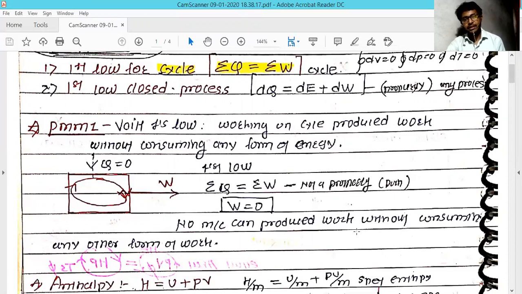And in the mathematical way you can represent that this machine works on a cycle basis. That is, the first mathematical expression is applicable for this: total sum of the heat is equal to the sum of the work. But if you're not putting any form of energy into this machine, then the heat becomes zero. That means the total work output is also zero. And it says that work output is getting out without putting in any form of energy.